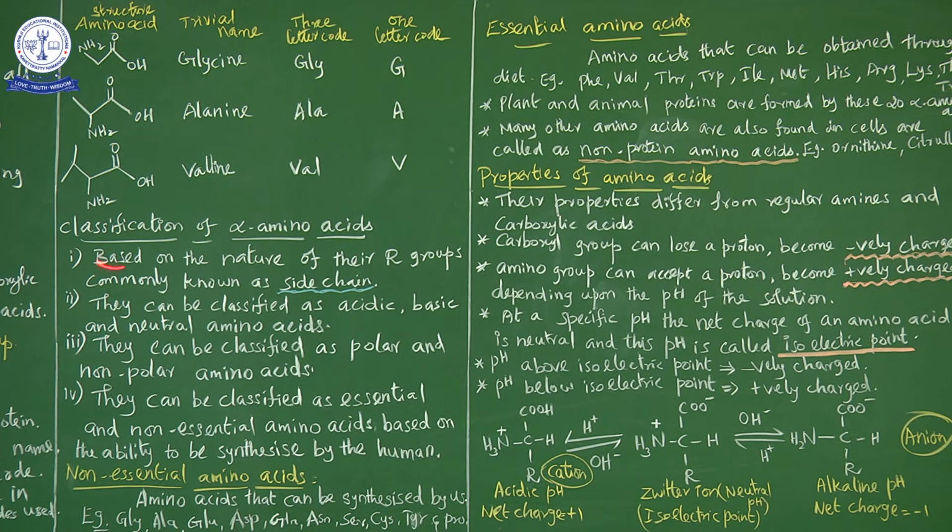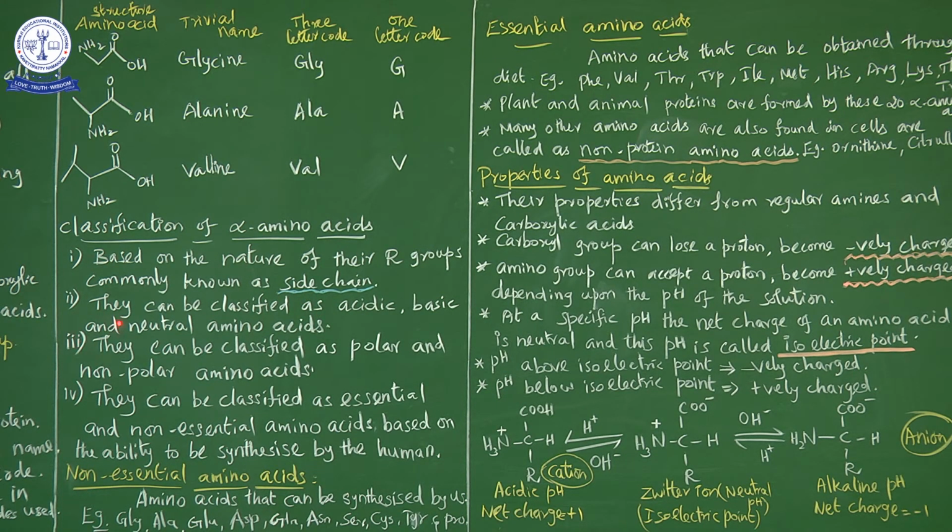The next one is classification of alpha amino acids. The amino acids are classified on the basis of 4 types. The first one is based on the nature of their R groups, commonly known as the side chain. We have seen the general formula of amino acids. R is the alkyl group, so depending on the alkyl group we can classify them. The R may be methyl, ethyl, propyl, anyone. So based on their R group it is classified. The R group is generally known as the side chain of the amino acid.